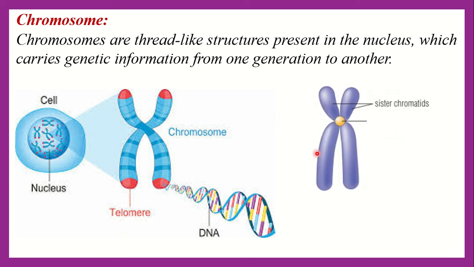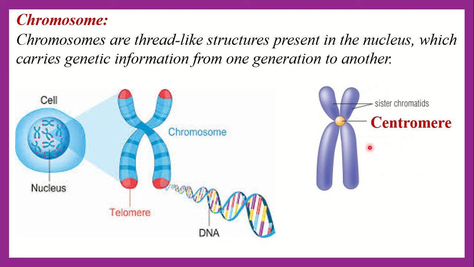This stage is found in the prophase stage of mitosis cell division, and in the prophase stage the chromosome divides longitudinally. Okay, and this arm-like structure is called sister chromatid, and the point where chromatids are joined is called centromere. This centromere helps in cell division during animal cell division.